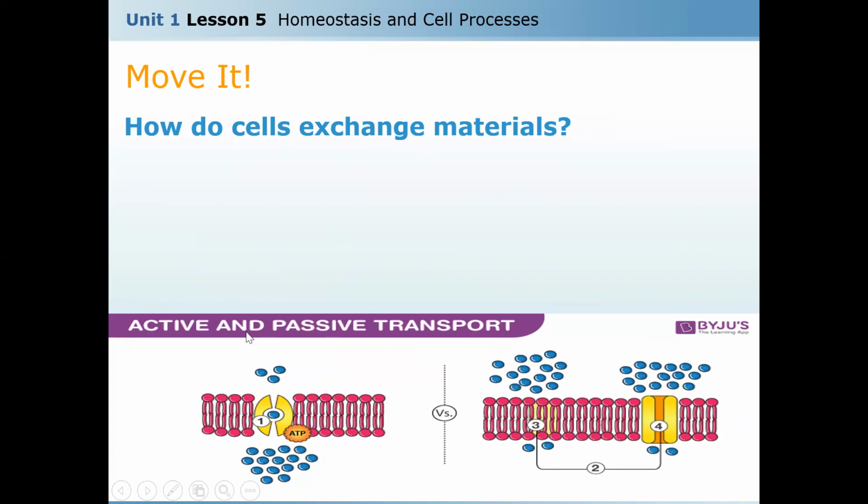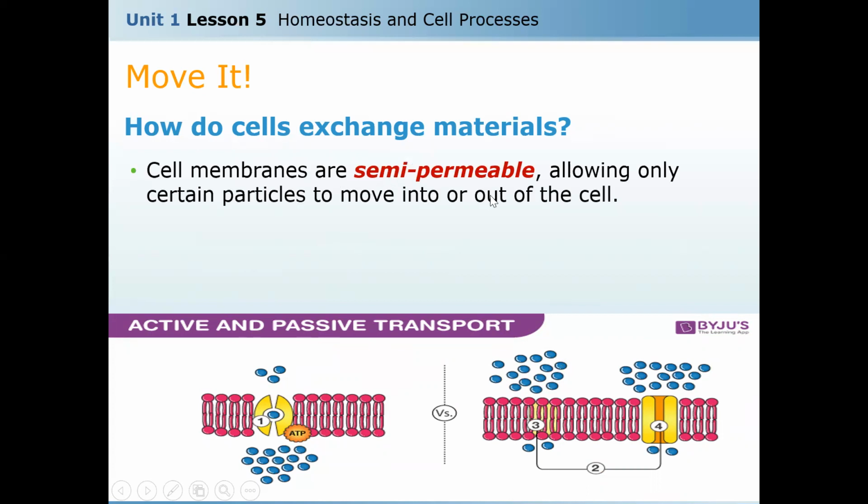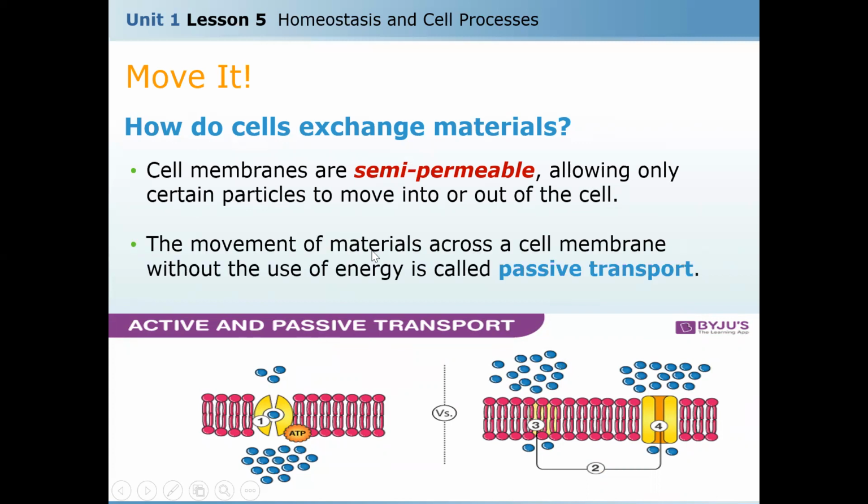So how can active transport and passive transport be done? Cell membranes are semi-permeable, as you know, allowing certain particles to move into and out of the cell and others will not be allowed. The movement of material across a cell membrane without the use of energy is passive. So passive transport here, no need for energy. The movement of materials across the cell membrane without the use of energy is called passive transport.